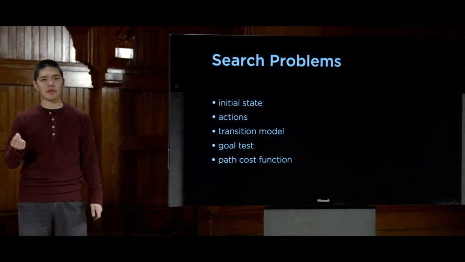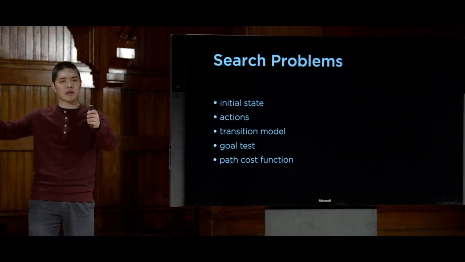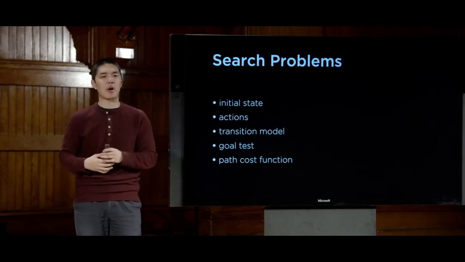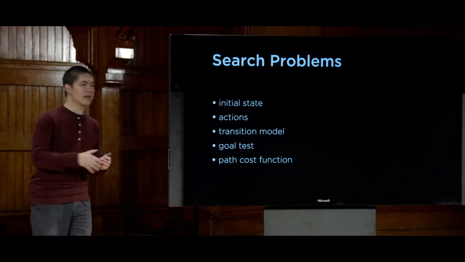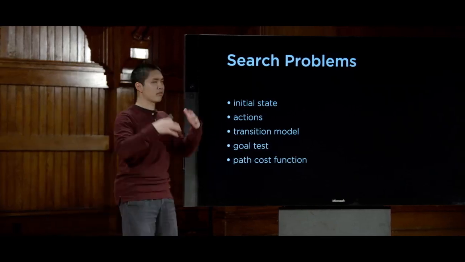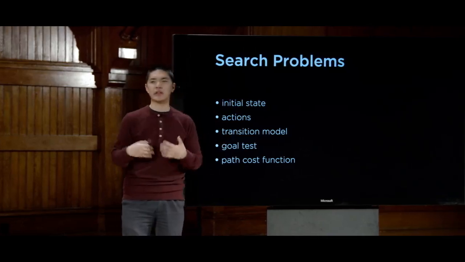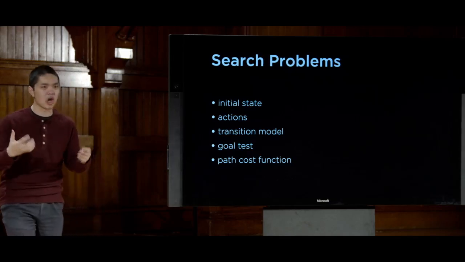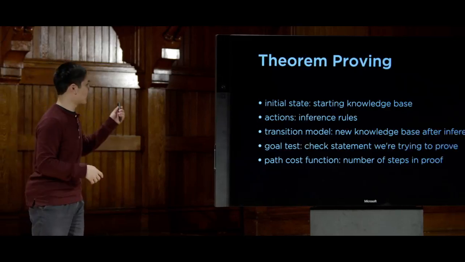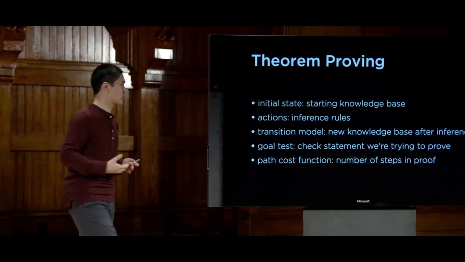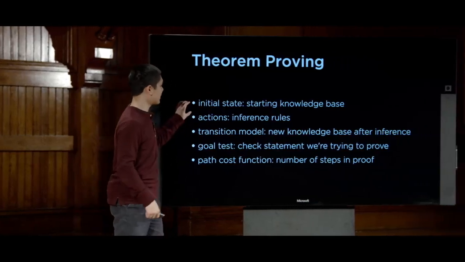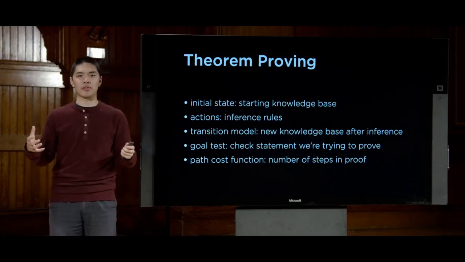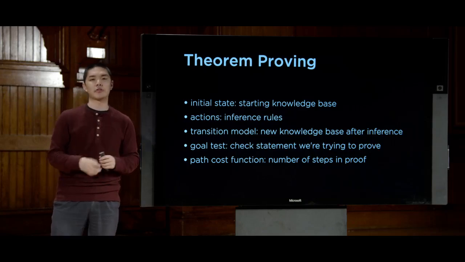Now that we have these inference rules that take some set of sentences in propositional logic and get us some new set of sentences in propositional logic, we can actually treat those sentences, or those sets of sentences, as states inside of a search problem. So if we want to prove that some query is true, prove that some logical theorem is true, we can treat theorem proving as a form of a search problem. I can say that we begin in some initial state, where that initial state is the knowledge base that I begin with, the set of all of the sentences that I know to be true.